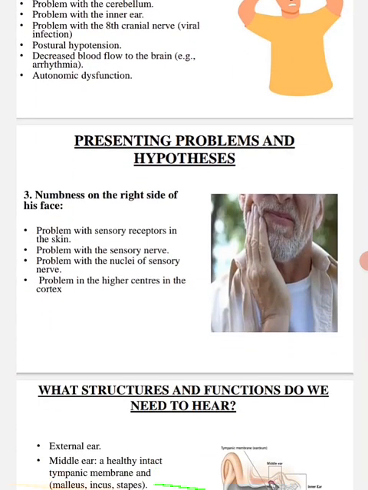Presenting problems: numbness on the right side of the face, problem with the sensory receptor in the skin, problem with the sensory nerve, problem with the nuclei of the sensory nerve, problem in the higher center in the cortex.